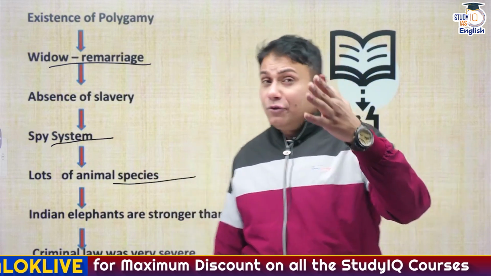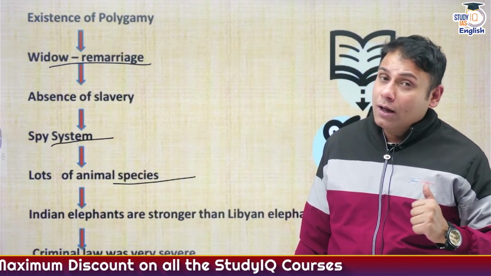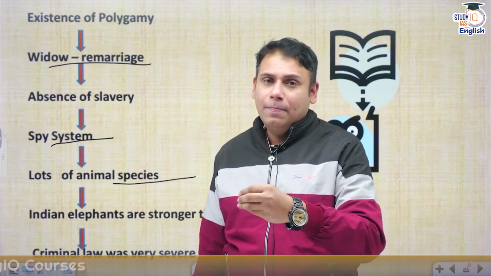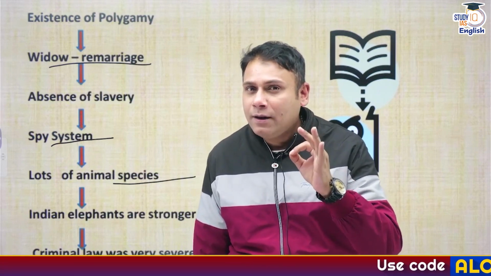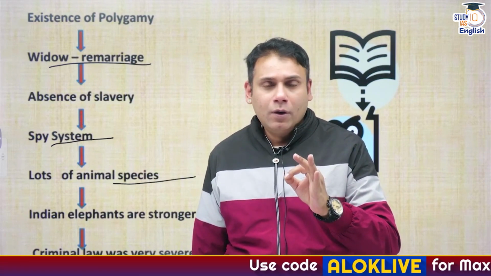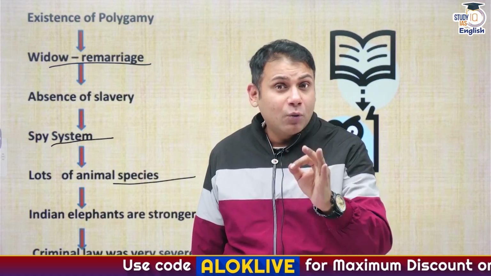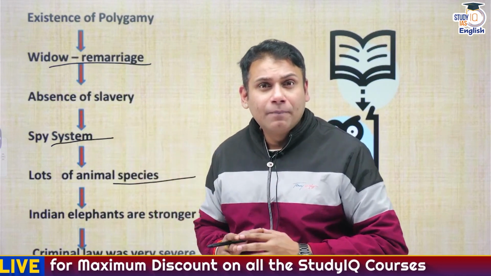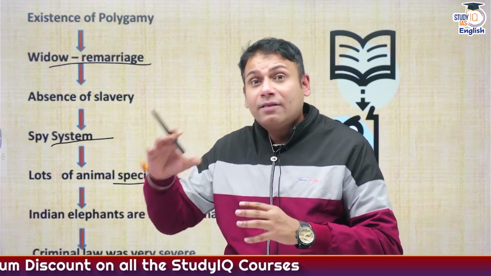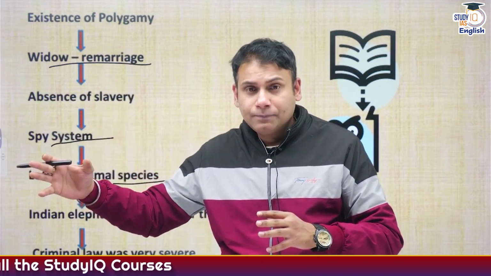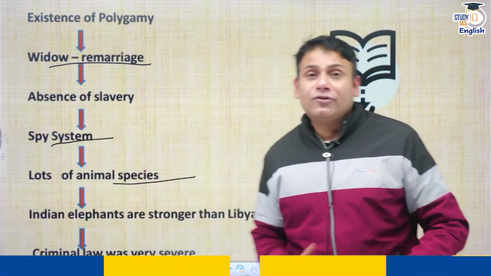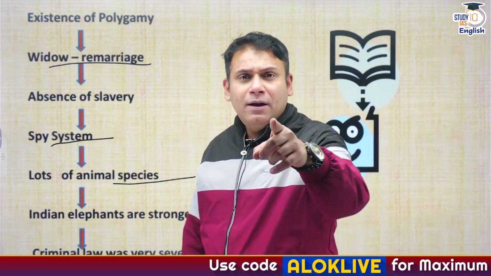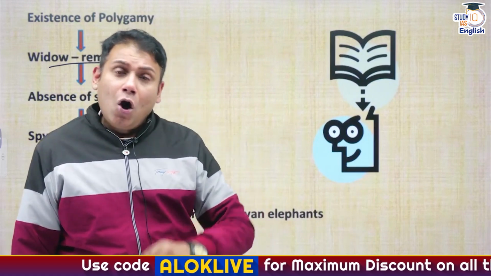Correct? And I've told you previously that Ashoka was, to an extent, a short-tempered personality. If any crime was done against women, a special officer was appointed by Ashoka to take care of the safety of the women. And that officer was referred to as Ithijika Mahamatra. I repeat, Ithijika Mahamatra.